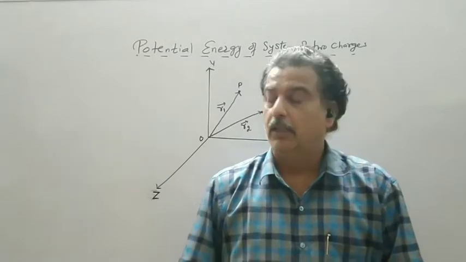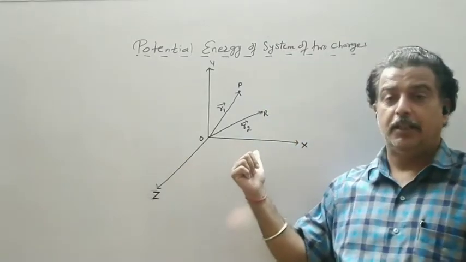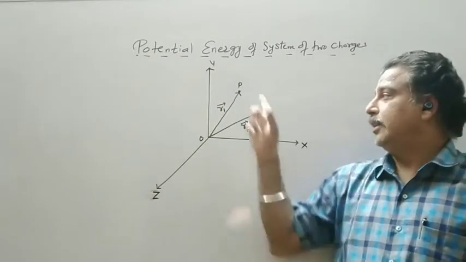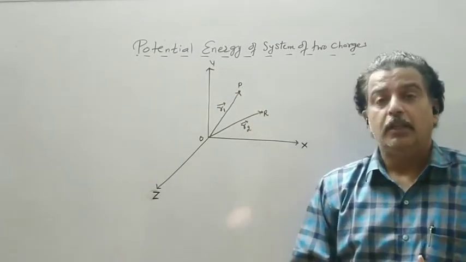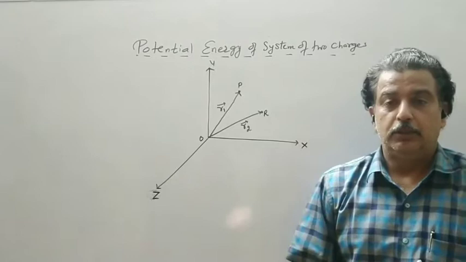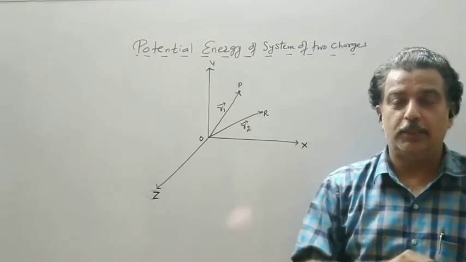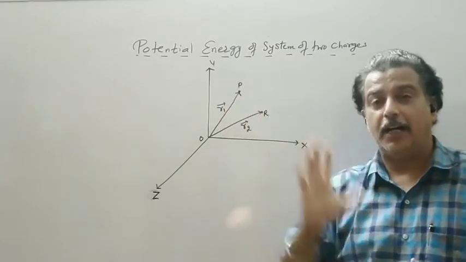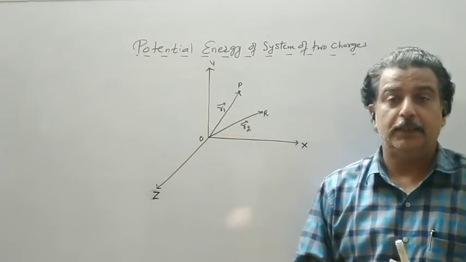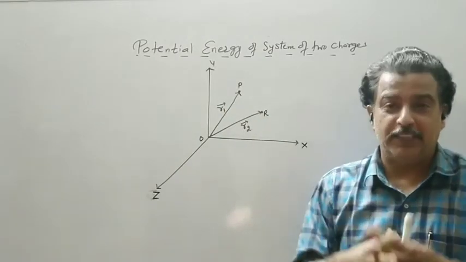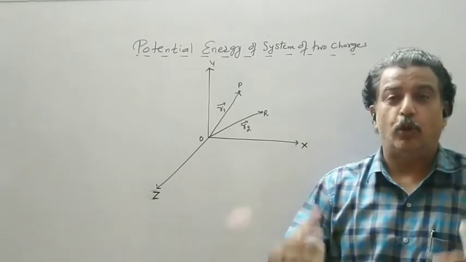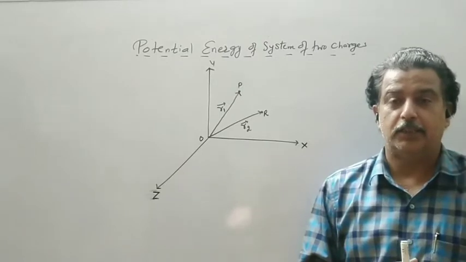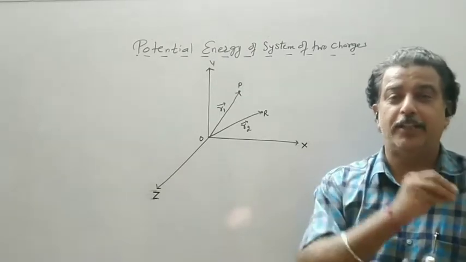Similarly, we have a system here. In the place of a class, we have a Cartesian coordinate system. These are the two positions where I want to make that two students or children sit, at point P and R, and I have to see that they do not fight with each other. There should not be a force of repulsion, or there should be a force of attraction. So continuous monitoring is there.